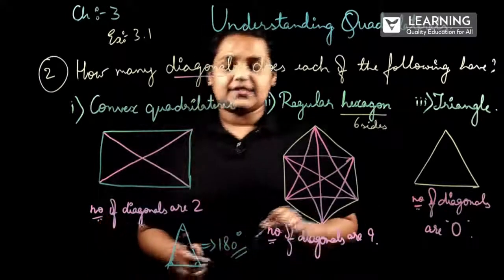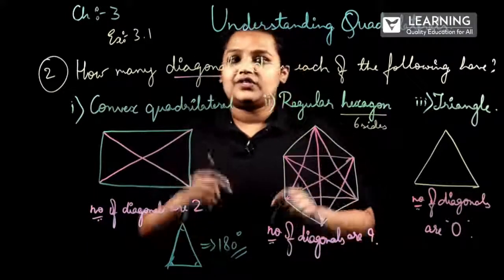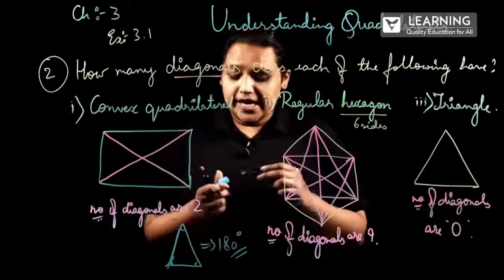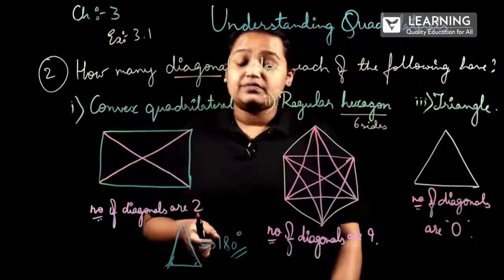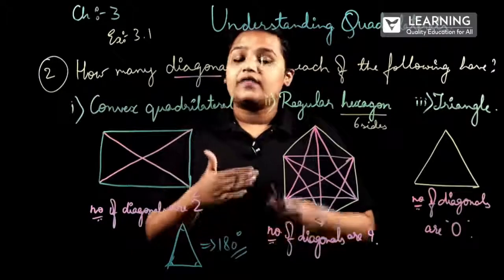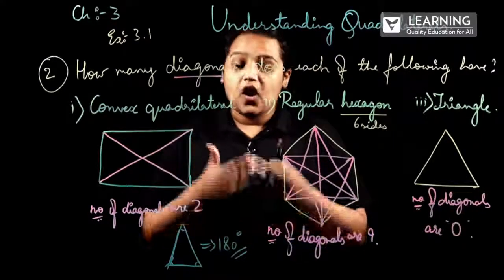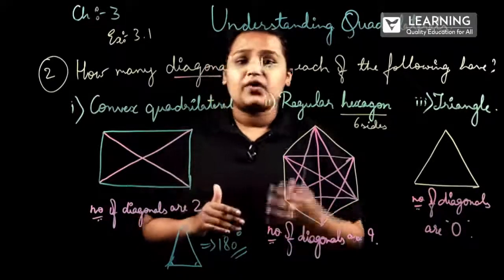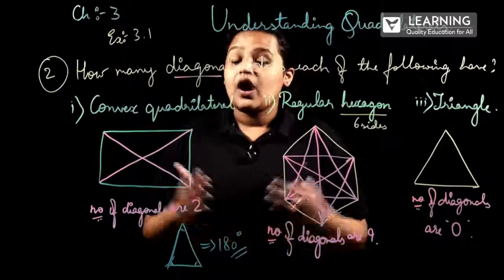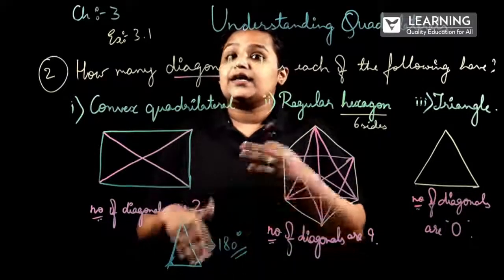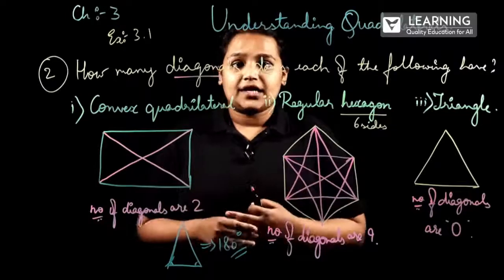So, this is the angle sum property of the triangles. Next are the exercise problems I'll be taking up, to show the sum properties of not only triangles, but also other quadrilaterals, and how to find the remaining angles.